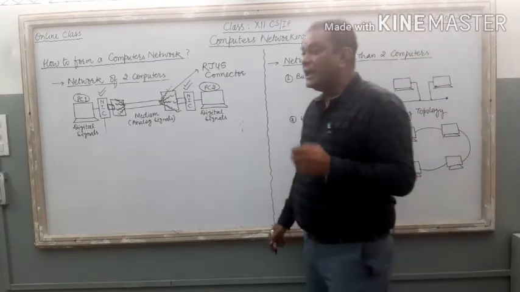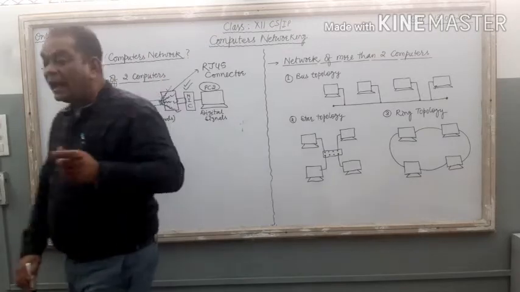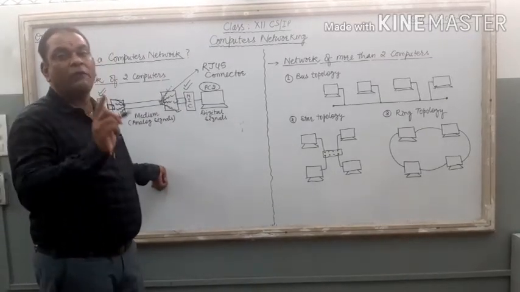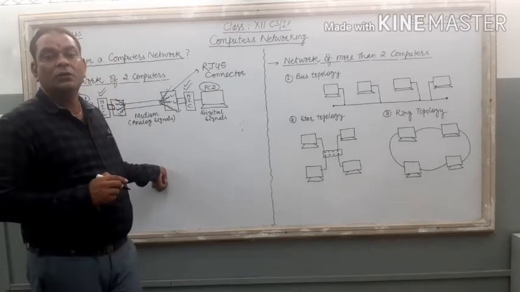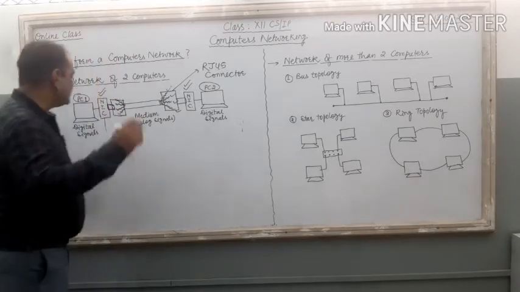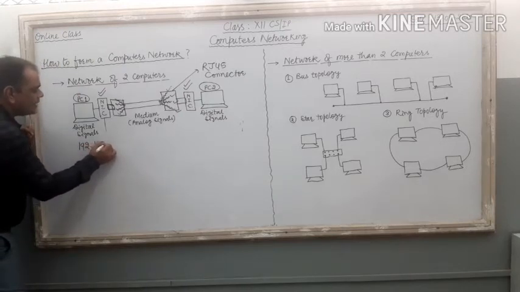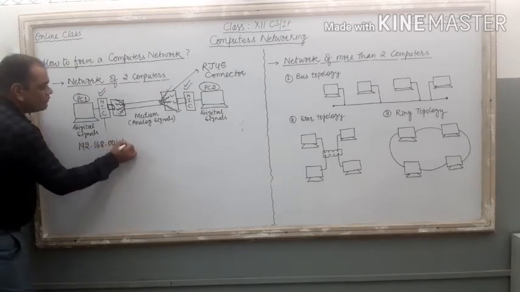Right? Now, we give a unique name and a unique code to each and every PC also. What is this unique code? Just check it out. The unique code is just like this one, 192.168.001.100.